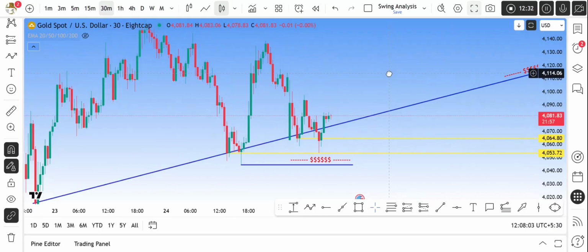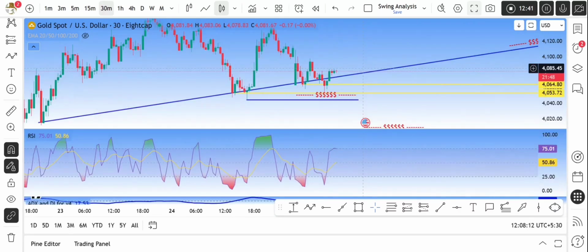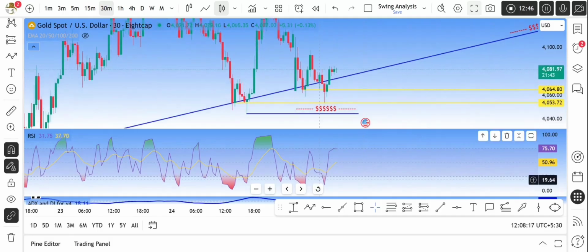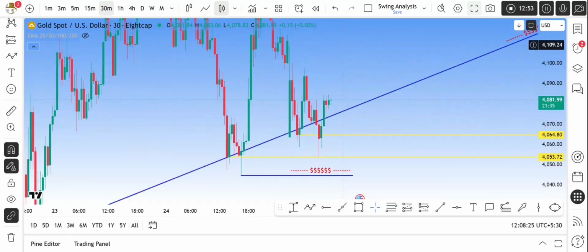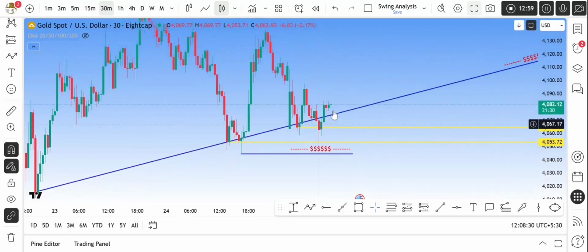And based on the 30-minute chart, when we do multi-time frame analysis, the stock has made a lower low already at this point, and also it has made a classic divergence over here. Classic divergence will happen at the end of a trend or during a retracement. Based on this, we have a candle closing below the trend line, and gold is making a range bound at this level.